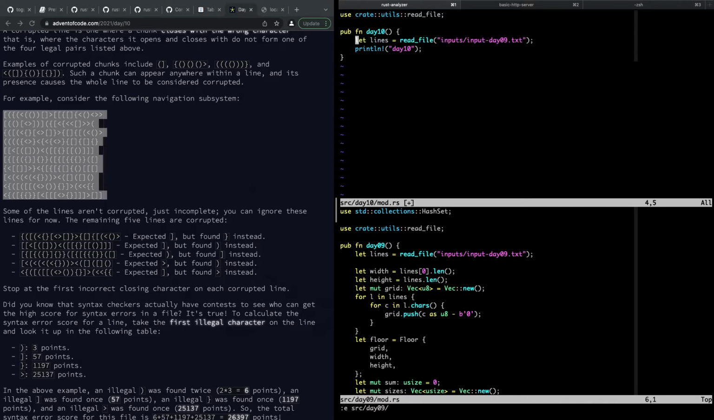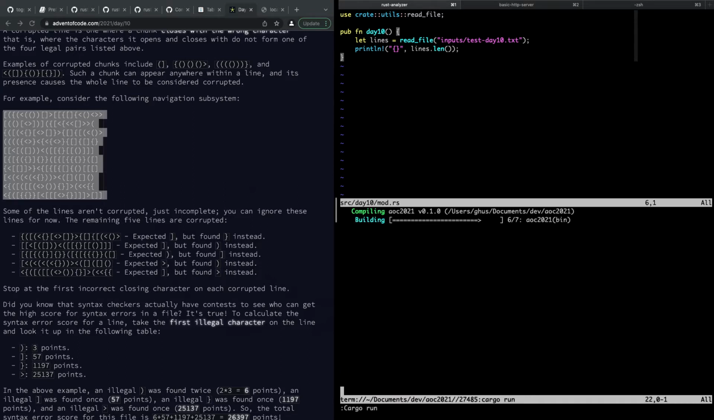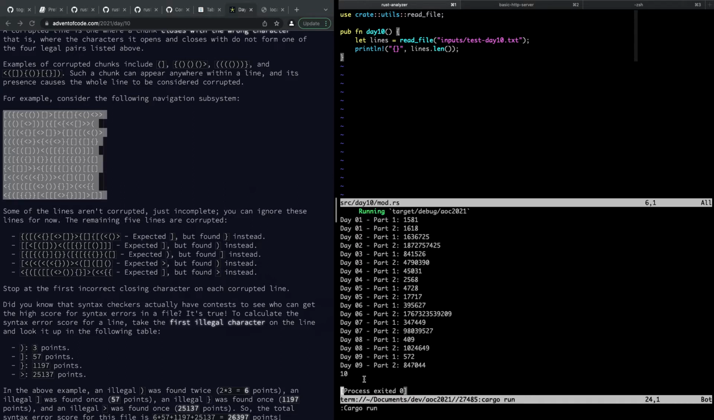All right, and then we'll read the file, and we're going to read test day 10. So let's just start off by making sure we can read the file. Do that and say lines len. Let's just run it and see what happens. So we got 10 lines. That looks like about 10 lines. Yeah, that's 10 lines. Okay.